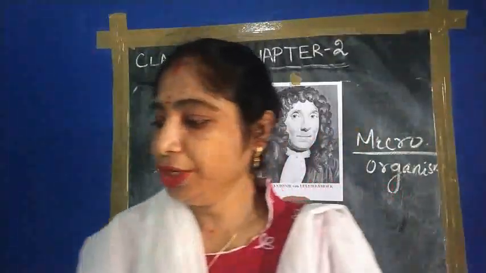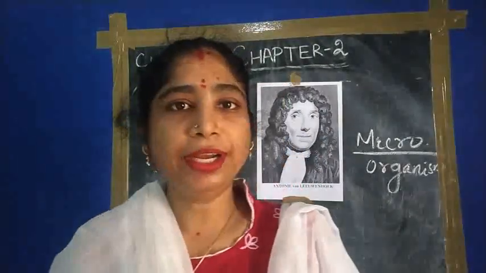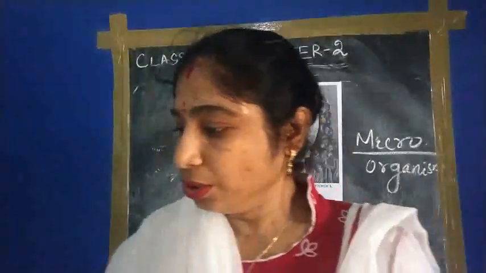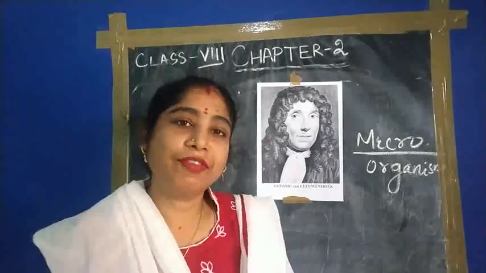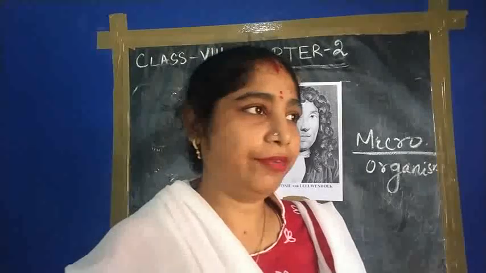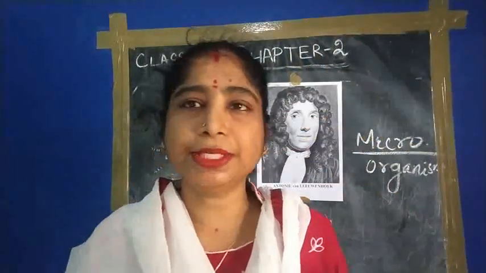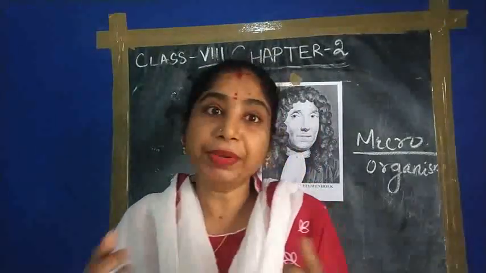We are going to start our next chapter, that is microorganisms. They are friend or foe. Friend and foe means they are friends of us and also harmful for us. That we will discuss. We know that around us a number of organisms are there that are visible to us.